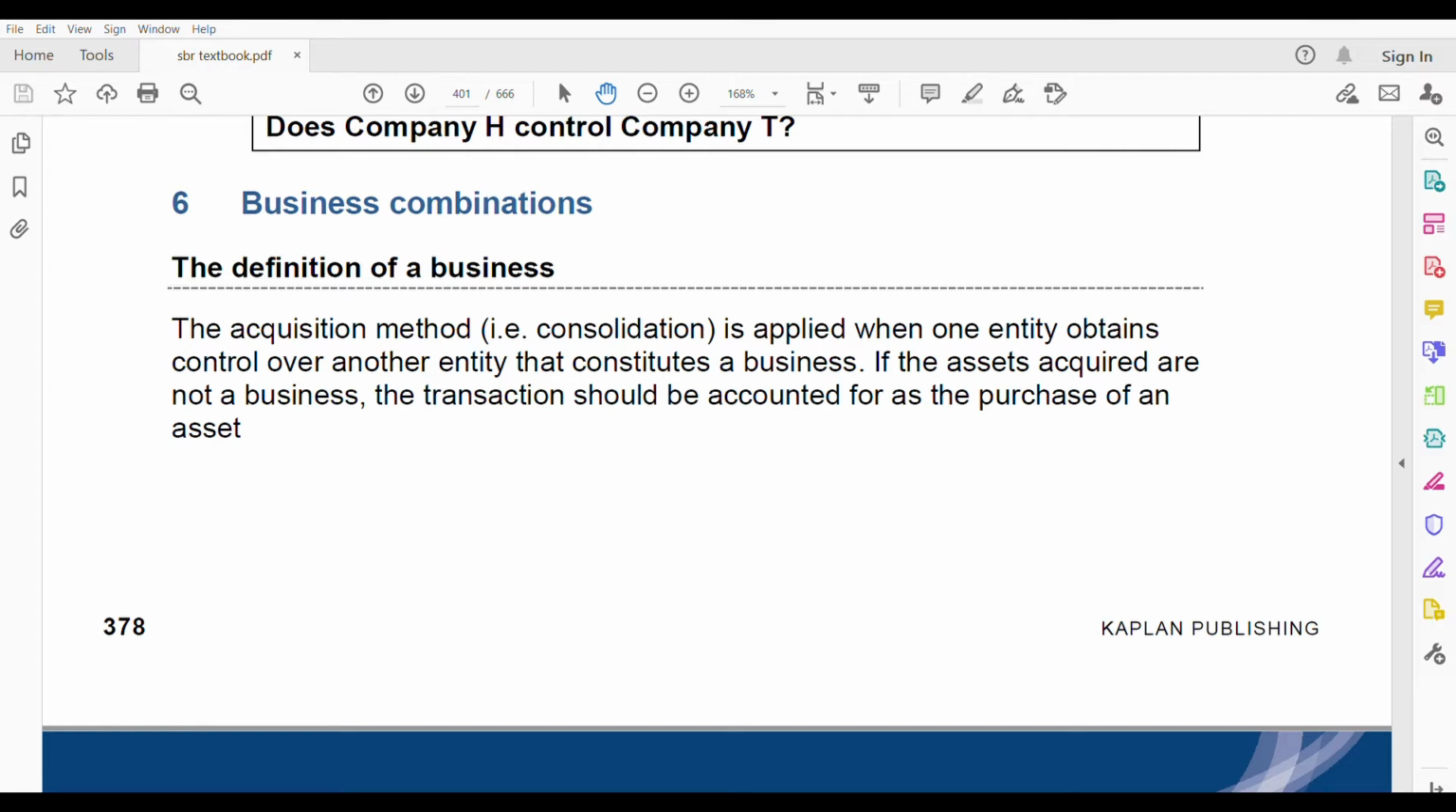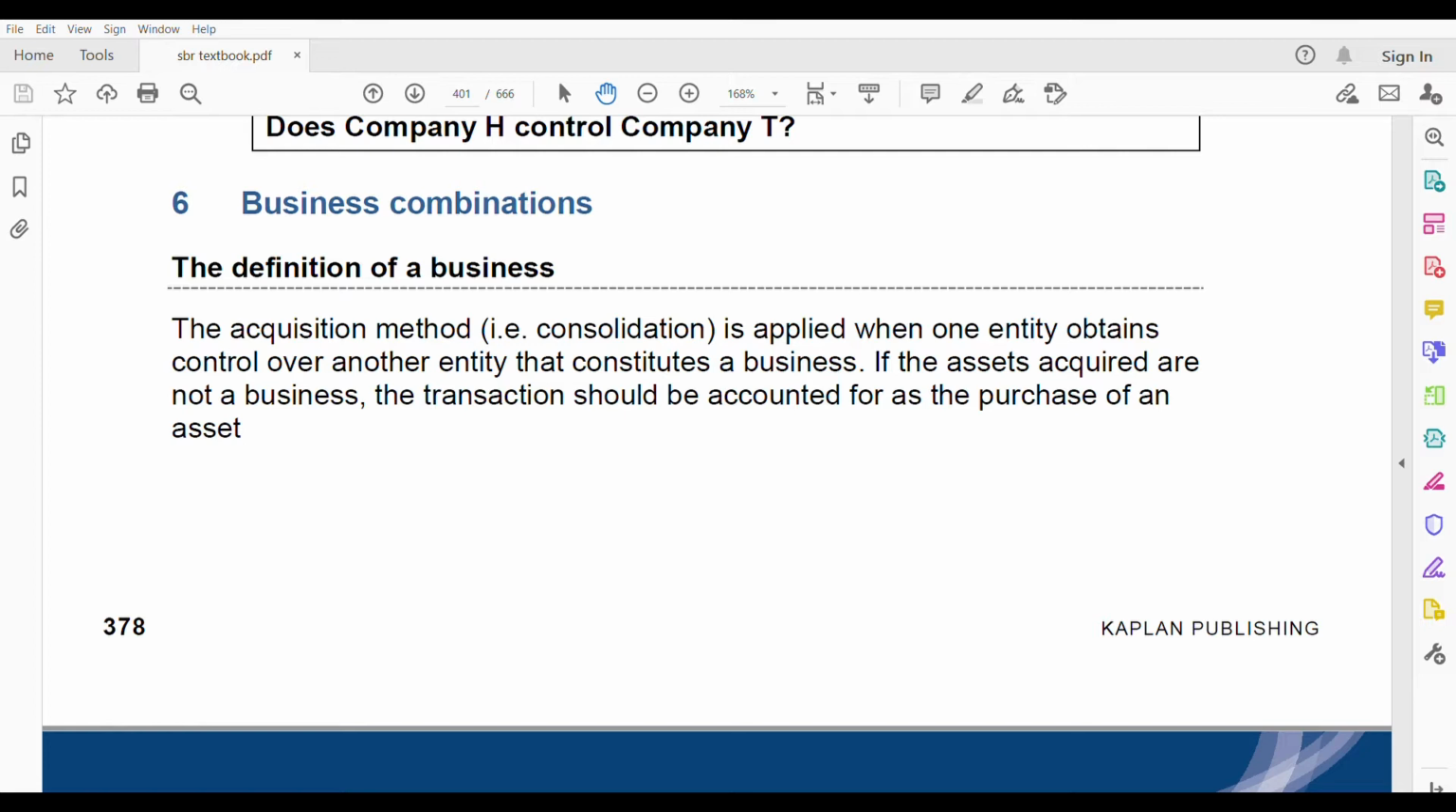This will be talking about the definition of a business: when it's a business, what to do when it's an asset, how to account for it, what the definitions are, and how you know if it's a business or not. Because for the theory part, you need this knowledge to write theory answers. How to define whether it's a business or an asset.